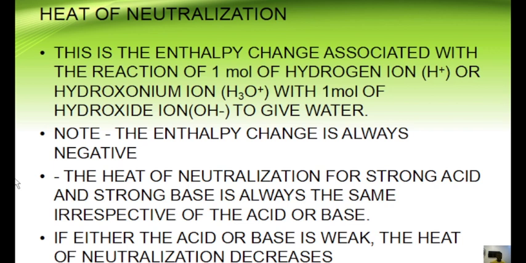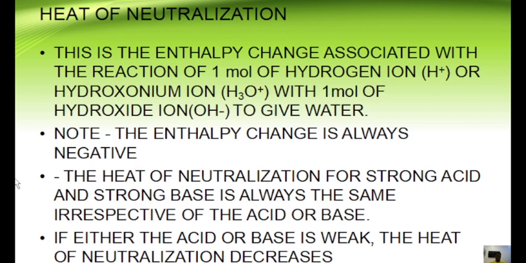So when I'm reacting 1 mole of the hydrogen ion with 1 mole of the hydroxyl ion, it is still the same thing as reacting an acid and a base. So that particular enthalpy change associated with a reaction between 1 mole of hydrogen ion and hydroxyl ion, or 1 mole of hydroxonium ion and hydroxyl ion to give water, is referred to as the enthalpy change or heat of neutralization.